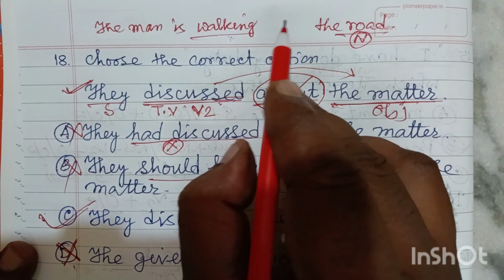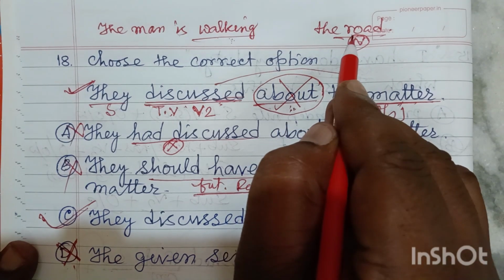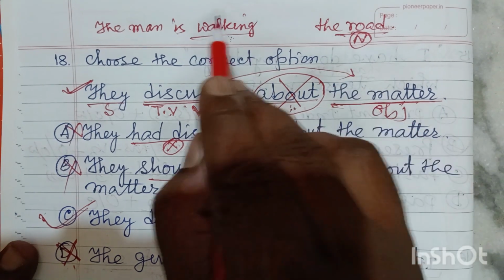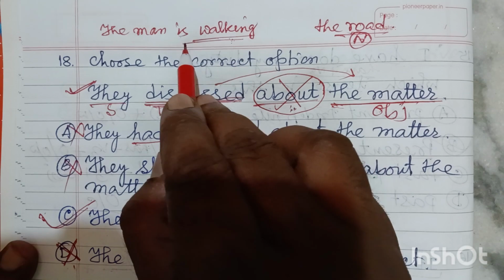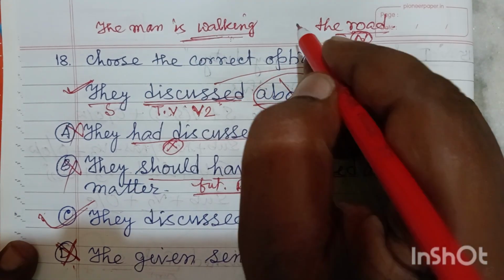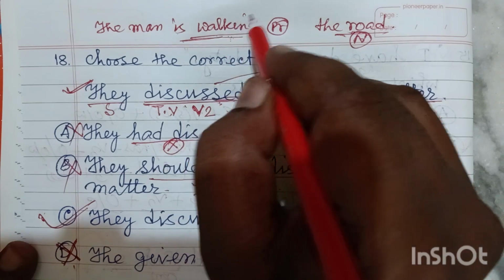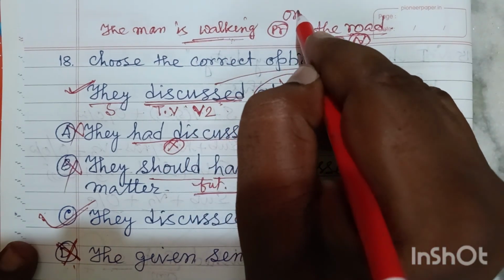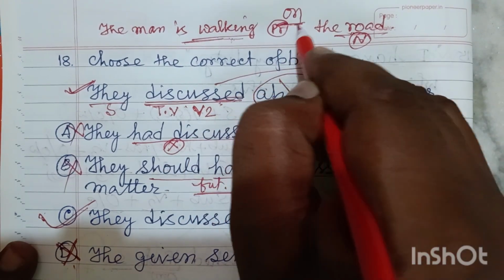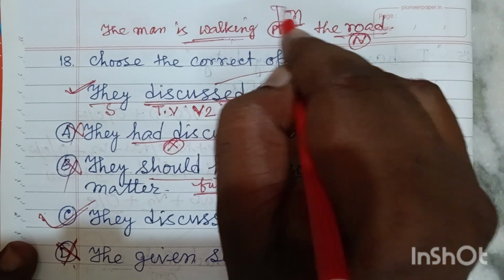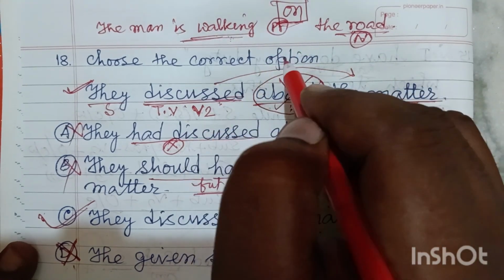So obviously we have to relate this group of words with the other words in the sentence by using a preposition. Here the person walks, so we have to use on as the preposition, because walking is done on the road.